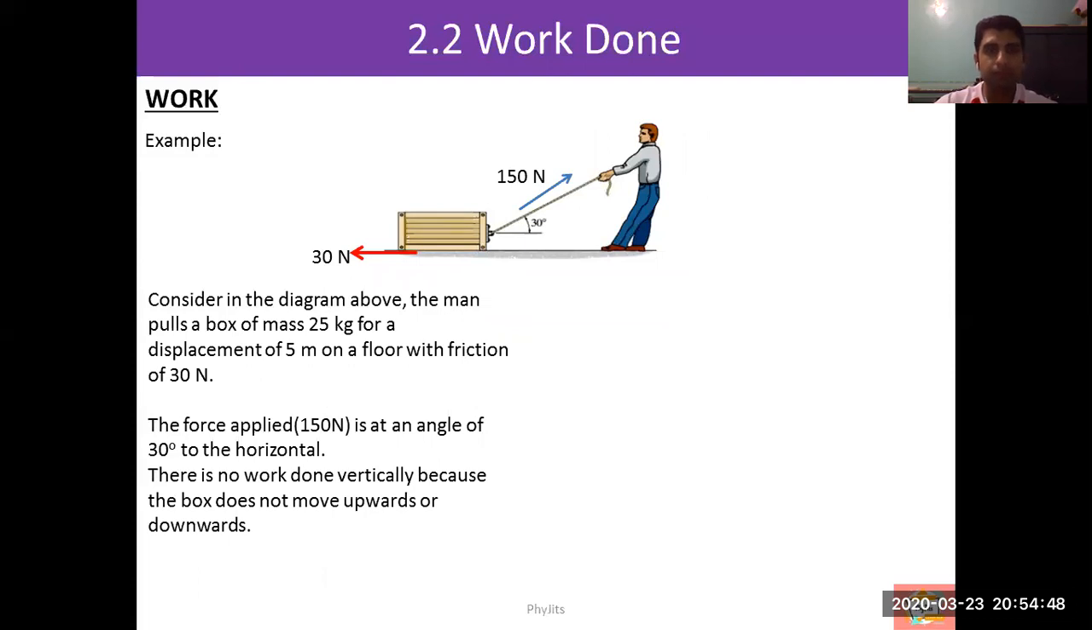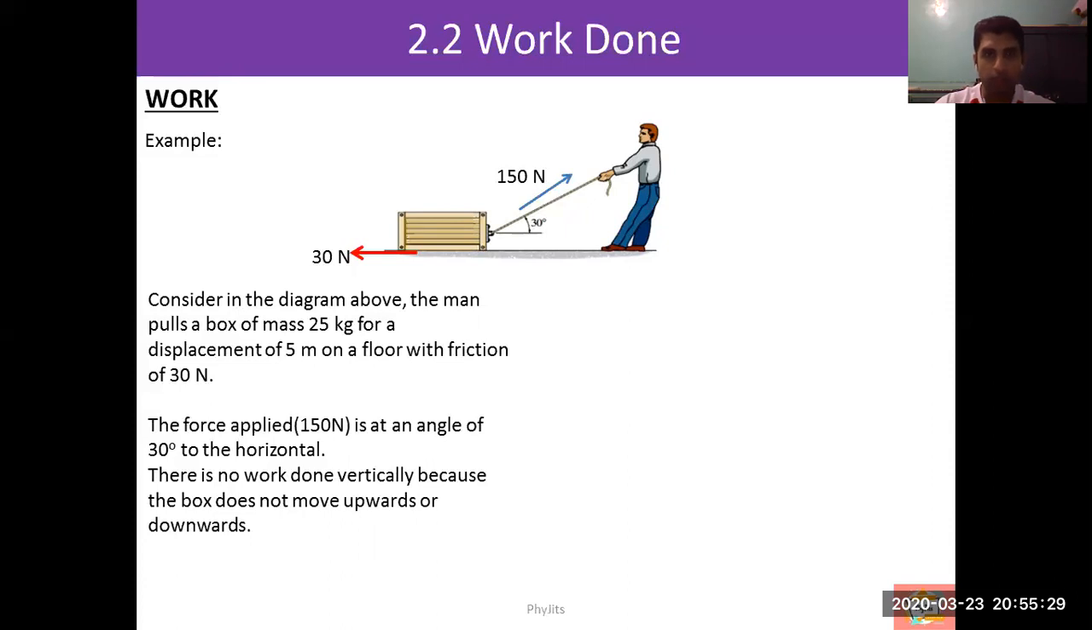In this example, students must know how to resolve forces. Remember that in resolution of forces, we have learned that forces or vectors can be resolved into two components, the x component and the y component. So consider a man who pulls a box of 25 kg for a displacement of 5 meters using a rope, and the rope is inclined at 30 degrees from the horizontal. So the box will be moving horizontally.